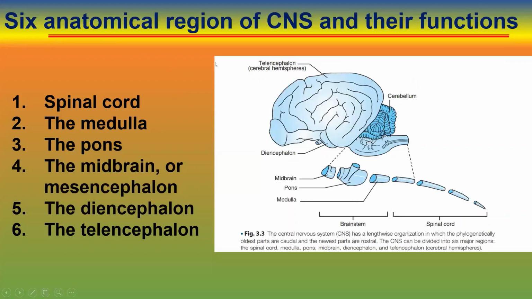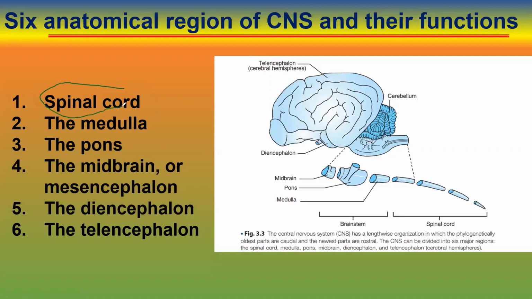Now, the six anatomical regions of the CNS and their functions. Let us discuss very briefly what they regulate and their importance.